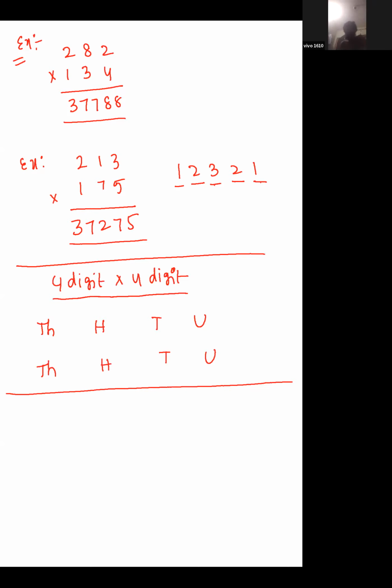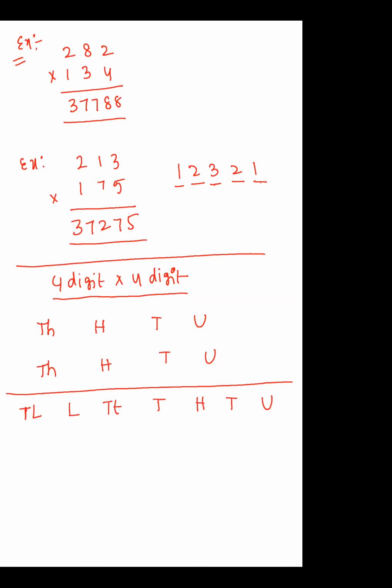So if you multiply 1000 into 1000, how much does it become? 10 lakhs. I'm writing 10L. Next lakh position, next 10,000 position, then 1000 position, then 100 position, then tens position, then unit position. In this way we are getting the solution. You can also find your own pattern for this. If you multiply 1000 into 1000, then only you will get 10 lakhs. Yes or no?